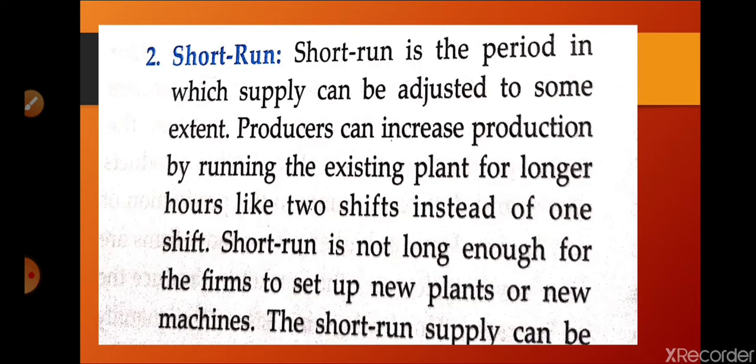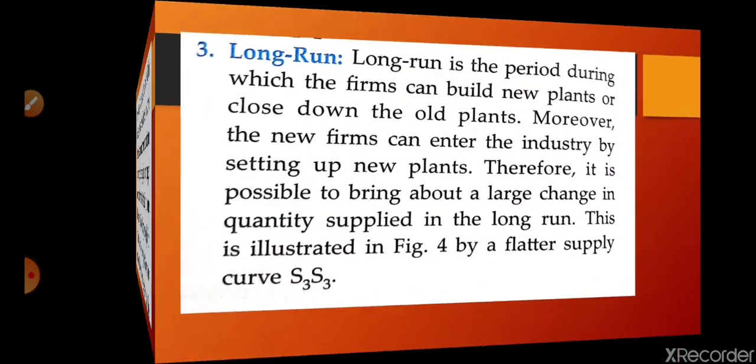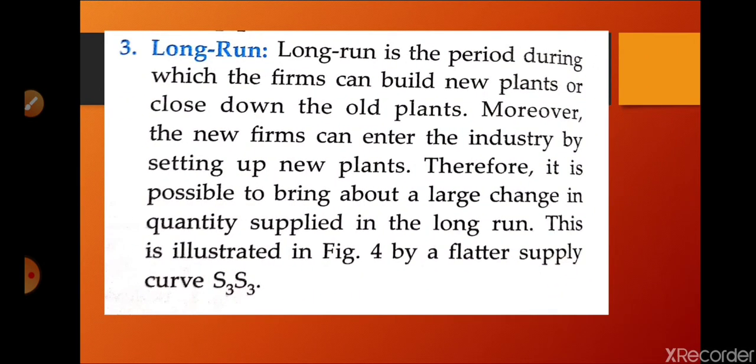The third one is long run. Let me explain it first, then I'll explain all together with the help of figure number 4 in your book. So now I am going to discuss long run. Long run is a period where we can adjust the entire scale of production: machines, plants, whatever is required, or whatever supply we are willing to increase, we can increase. There is no problem.